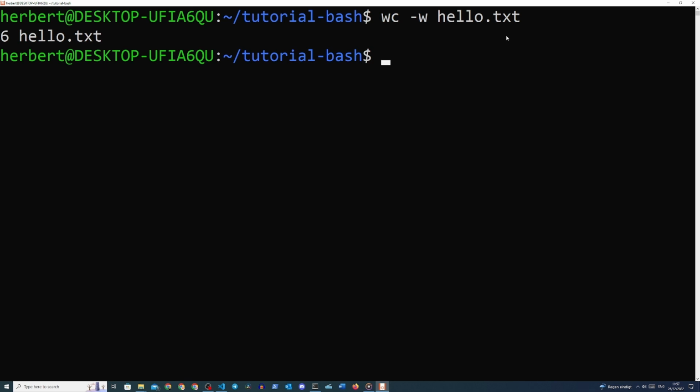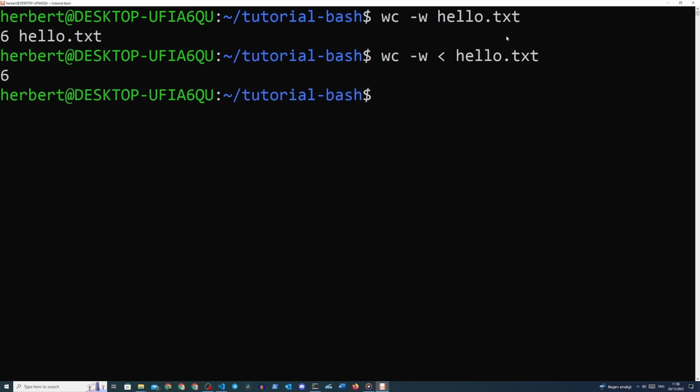If we just want to get the number of words, we need to feed the wc command an input from the file with the lesser than operator rather than the file itself as a positional argument. This can be done like so. wc -w space lesser than space hello.txt, and this way we will redirect the file to the wc command rather than passing it as a positional argument to the command.